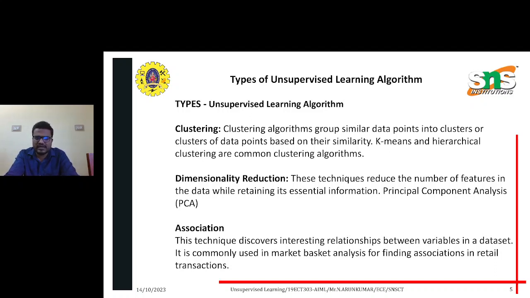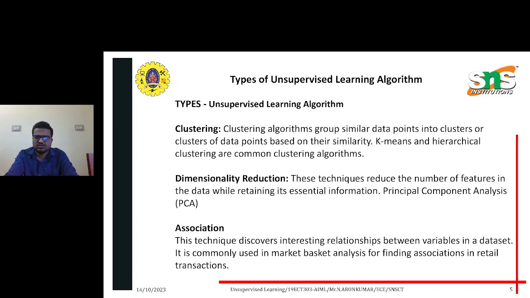Next are the types of unsupervised learning algorithms. There are three types: the first is clustering, the second is dimensionality reduction, and the third is association. We have already discussed clustering: a group of data that we can match in a single process is known as clustering.